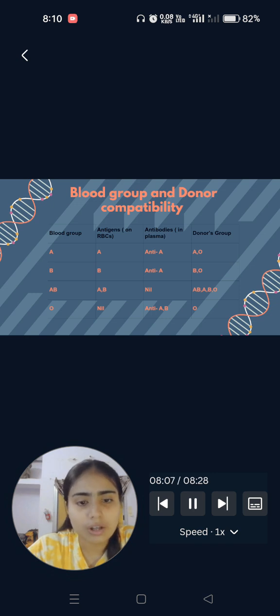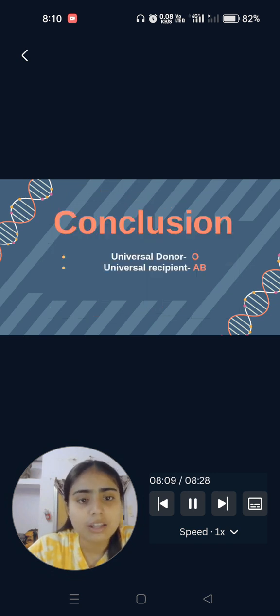Let us conclude all the slides. We can conclude that the universal donor, which can donate to all the blood groups, is blood group O, and the universal recipient, which can receive blood from any blood group, is blood group AB. Here is the basic conclusion. This is from my side.